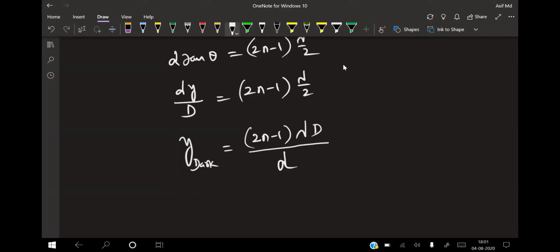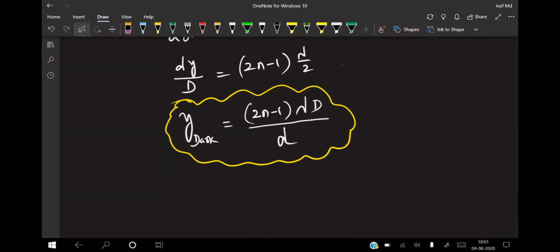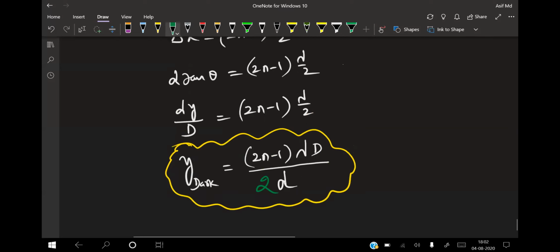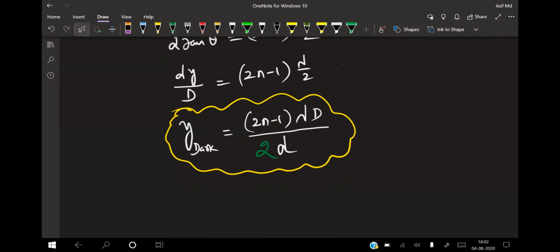So the position of the dark fringe, or destructive interference, in the YDSE experiment can be calculated by the formula y dark is equal to (2n minus 1) into lambda into capital D by 2 times small d. Sorry, the 2 goes to the denominator, so it is lambda D by 2d. That will be the position of the dark fringe.